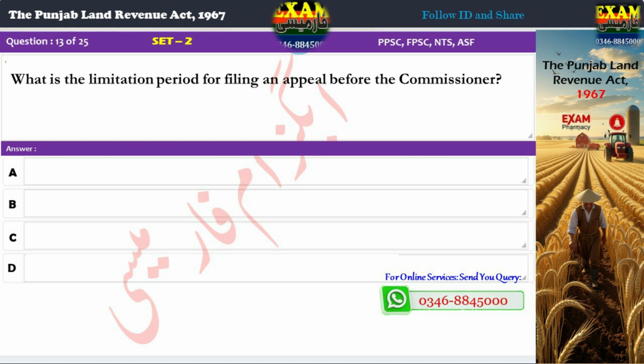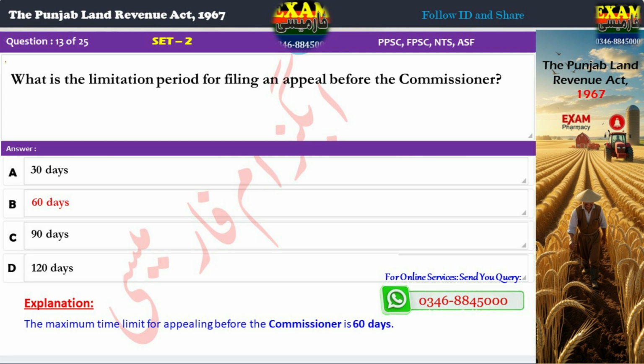Question 13. What is the limitation period for filing an appeal before the commissioner? A. 30 days. B. 60 days. C. 90 days. D. 120 days. Correct answer: B. 60 days. Explanation: The maximum time limit for appealing before the commissioner is 60 days.